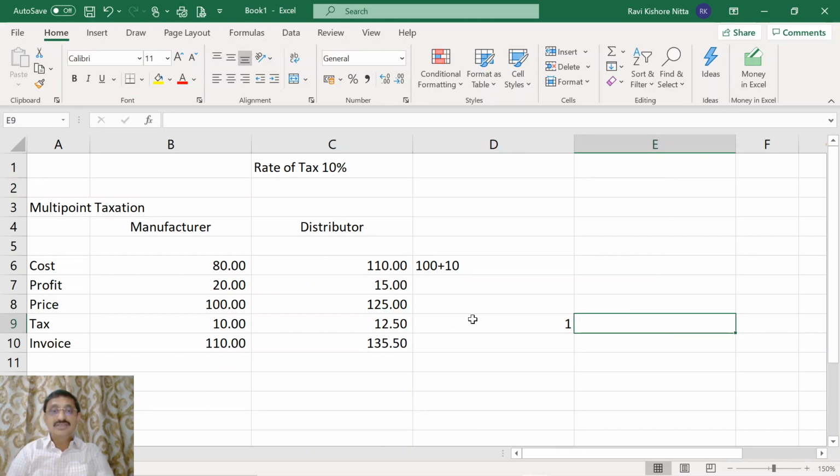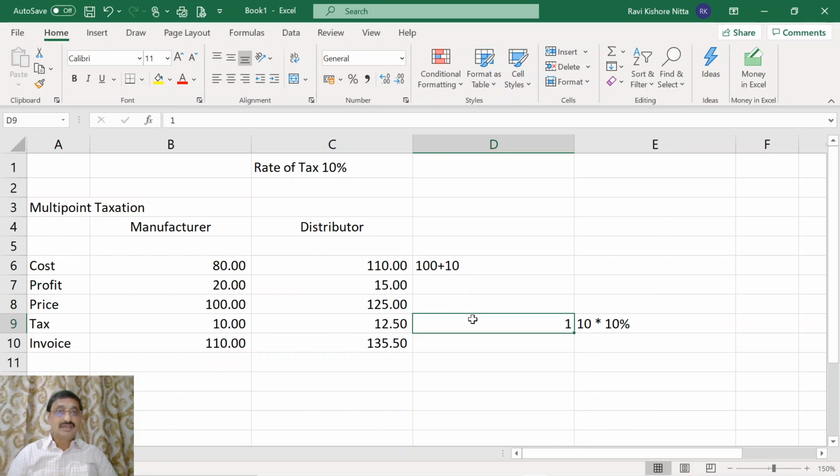How did we get this 1 rupee? We got this 1 rupee by multiplying the 10 rupees of tax paid at the preceding point into the rate of tax which is now applied. This is how there is a cascading effect in multi-point taxation.